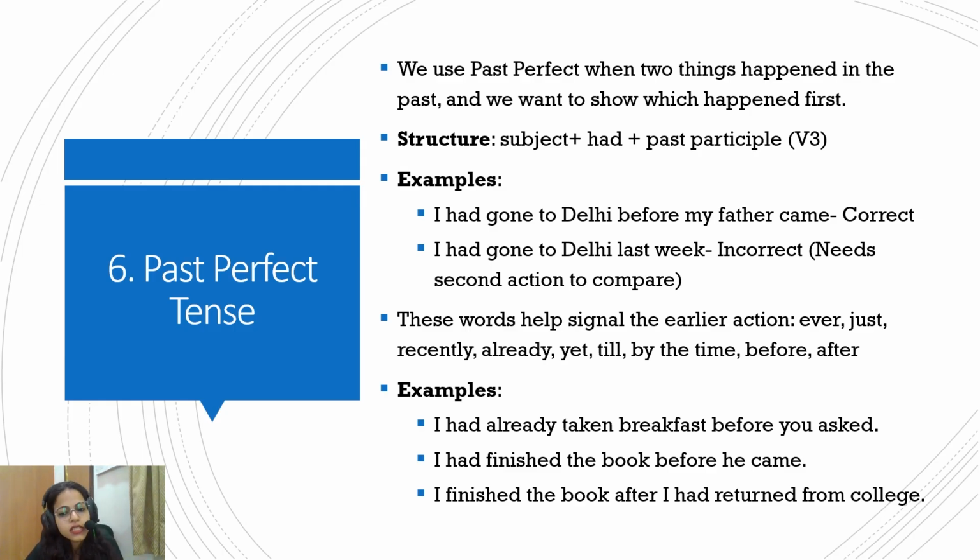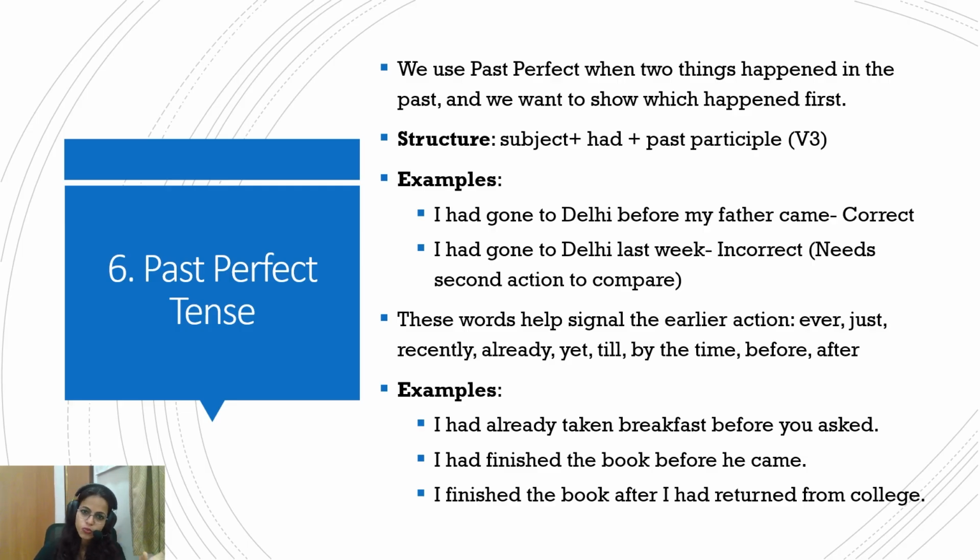These words signal the earlier action, and the words that can help you understand are ever, just, recently, already, yet, till, by the time, before, or after. So, I had already taken breakfast before you asked. The action of asking is in the past, breakfast is also in the past, but we understand that I had already taken breakfast and then you asked. I had finished the book before he came. Again, two actions, his coming and my finishing the book. Both happened in the past, but the chronology is that I first finished the book and then he came. I finished the book after I had returned from college.